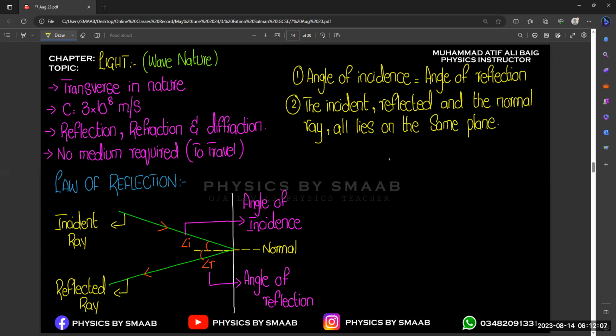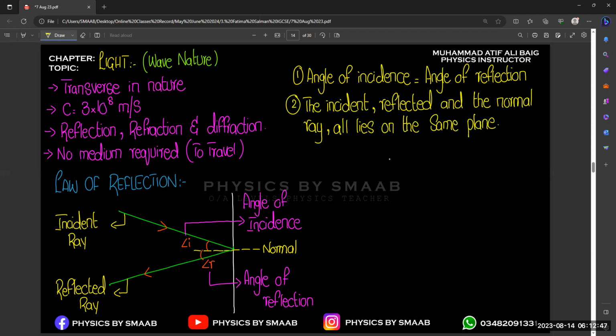The meaning of the second postulate is, if we consider the first diagram, we observe that all rays are on the x and y axis or in between them. We are talking with reference to a 2D diagram. So if the incident ray is on the xy plane, then your reflected ray and your normal must be on the same plane. It will not be on the z axis or the zy plane or the xz plane. Same plane means they are in the same pattern or on the same axis.